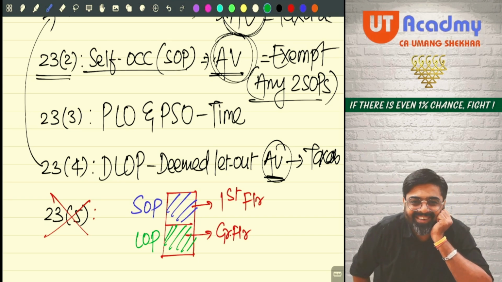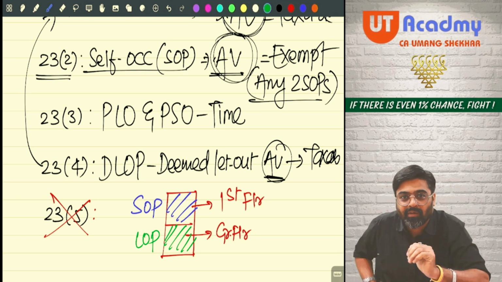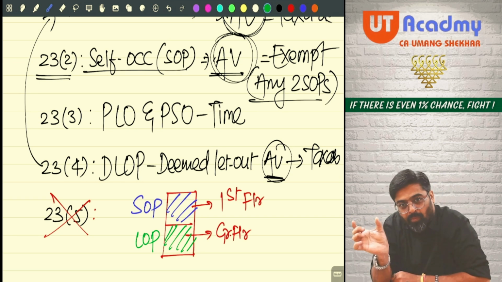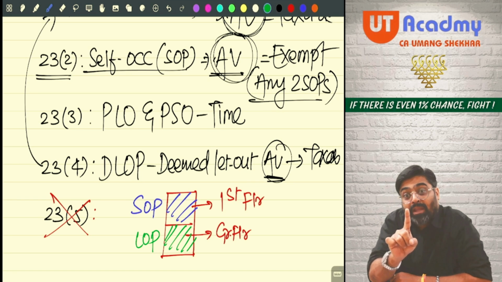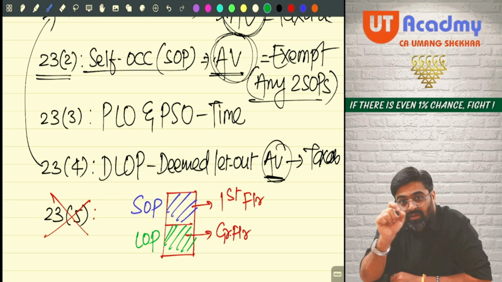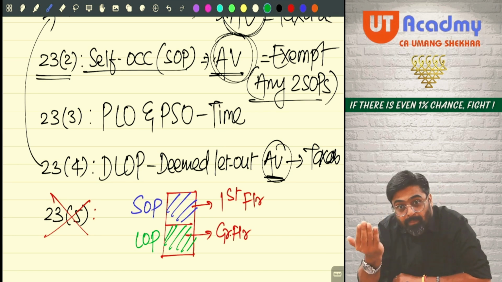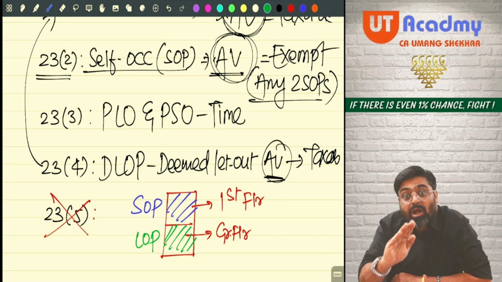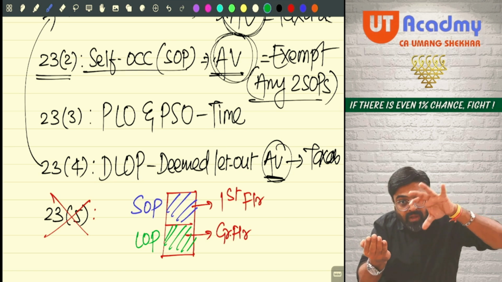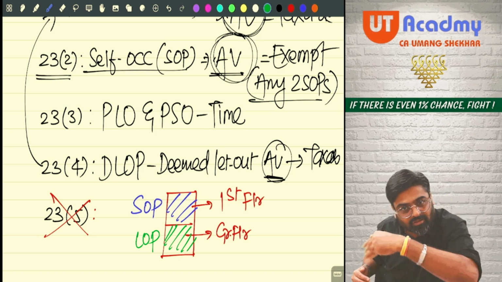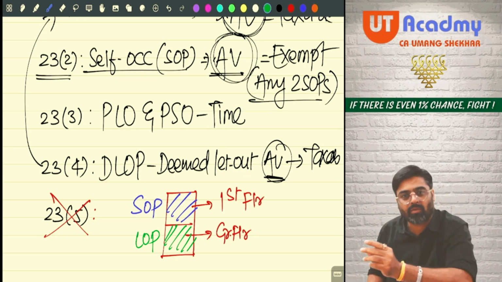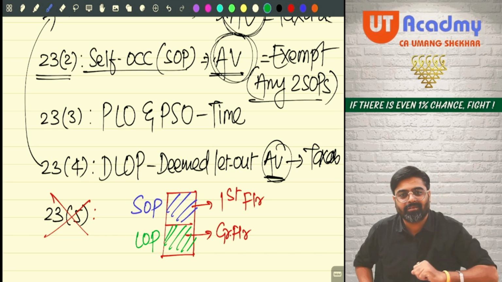Hello sir, but what about the let out portion you have separated? Are you exploiting the rent earning capacity of this let out portion? This will be treated as a separate property. The let out portion of the house property will be treated as a separate property. Its annual value will be calculated and will be taxable. That's it.